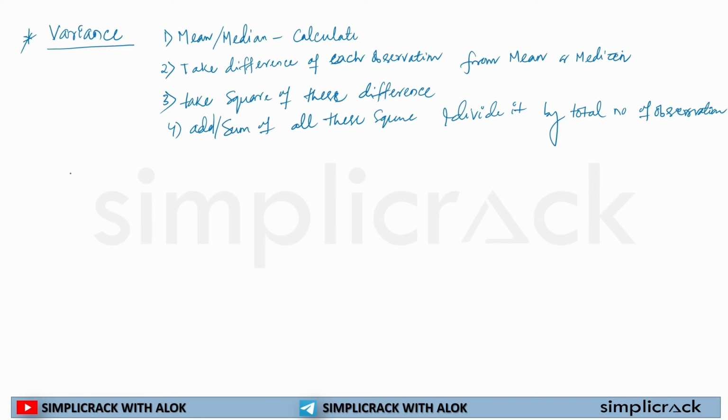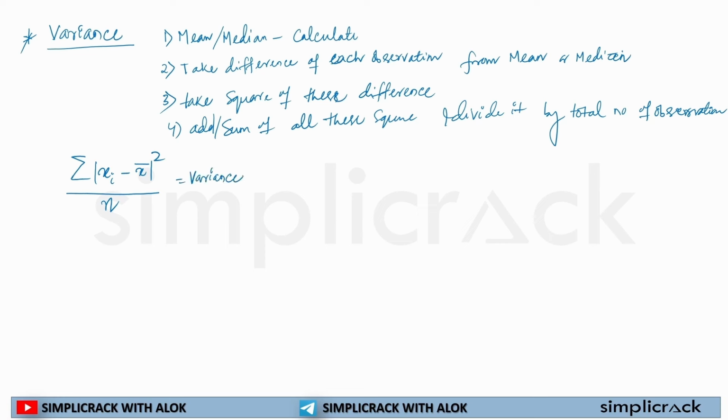If I have to put it into a formula: xi, each observation, minus mean, then I take the square of this. Sigma means sum or addition. Addition of the square of the difference of each observation, divided by the total number of observations, and that will come as variance.